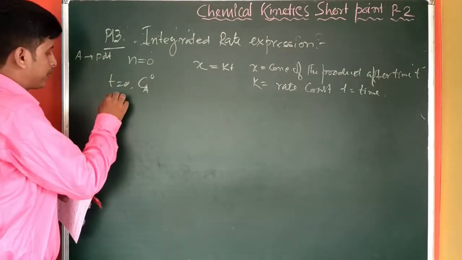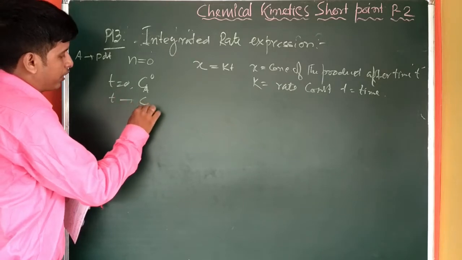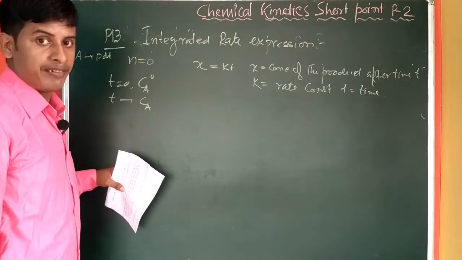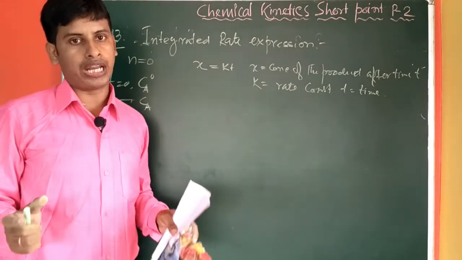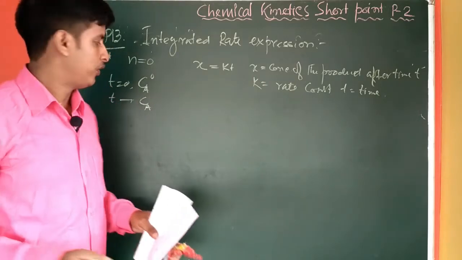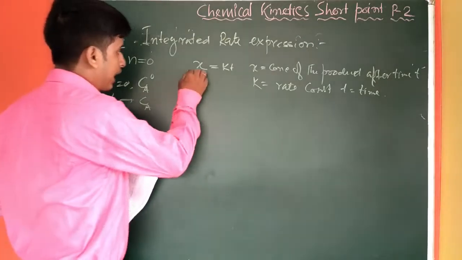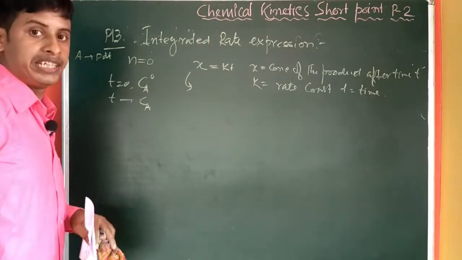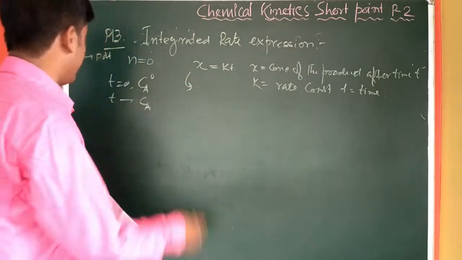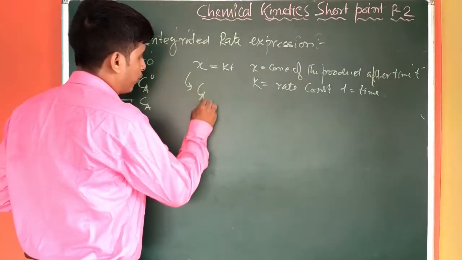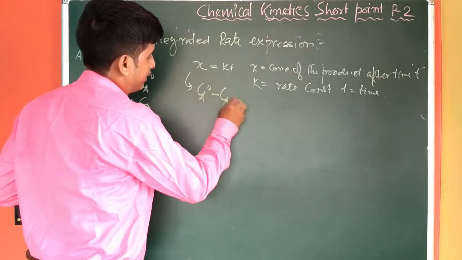If after time t the concentration of reactant is Ca, then what will be the amount of product formed after time t? That will be the difference of these two expressions. So we can convert this rate expression in terms of reactant concentration by subtracting Ca0 minus Ca.